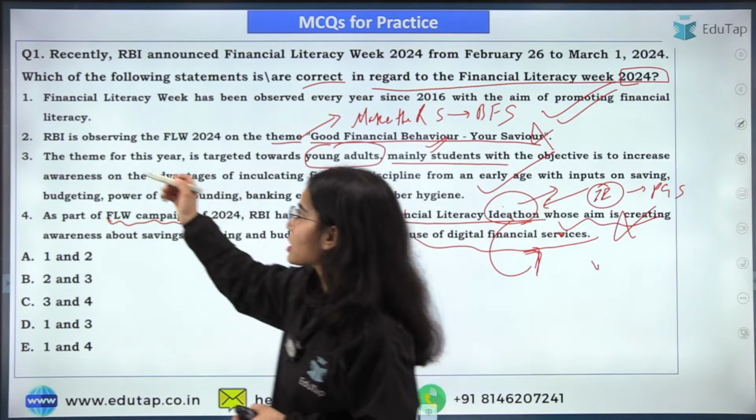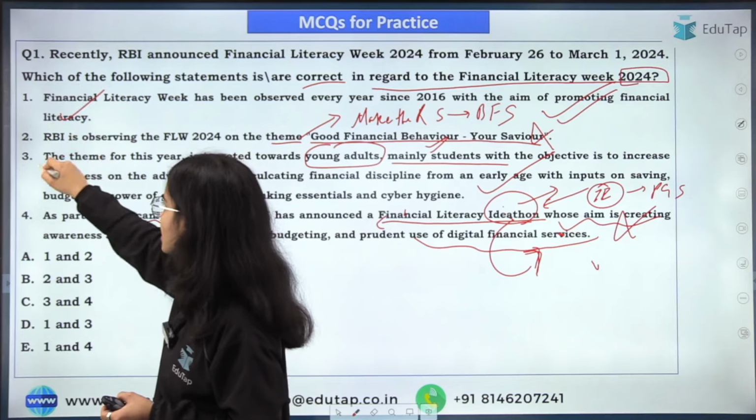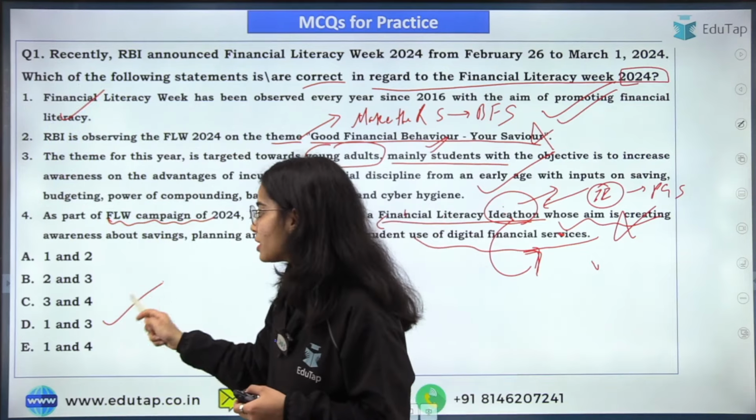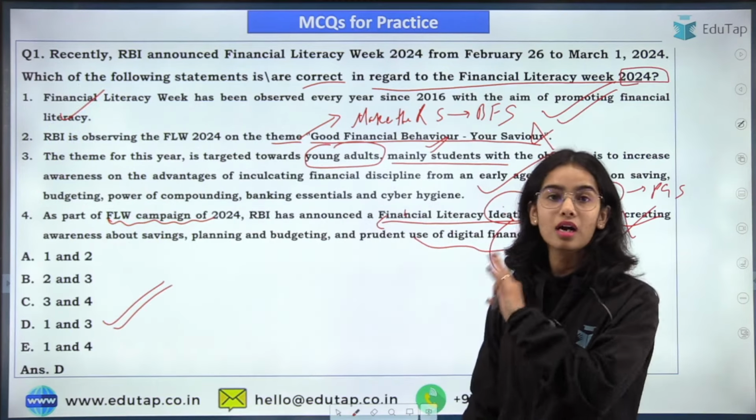Now the right statements are the first and the third statement. So you can see that the first and third means D is the right answer here.